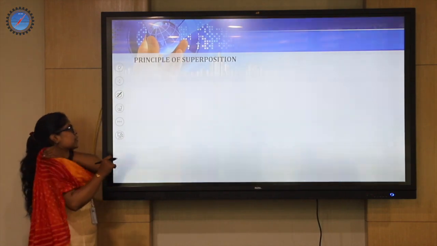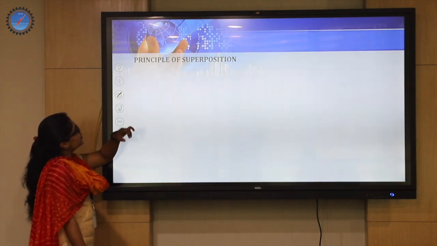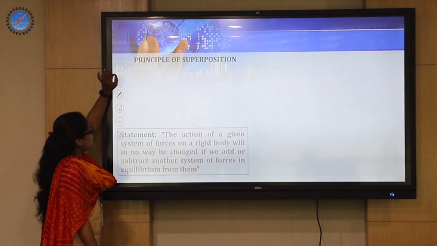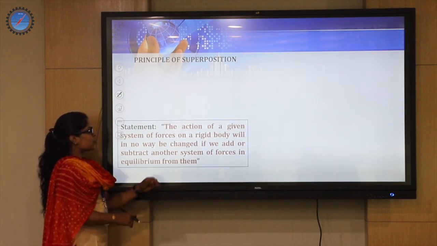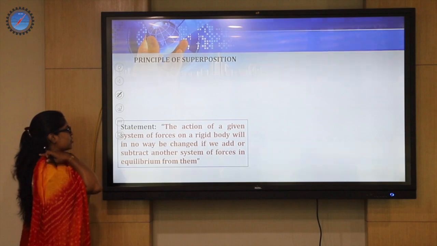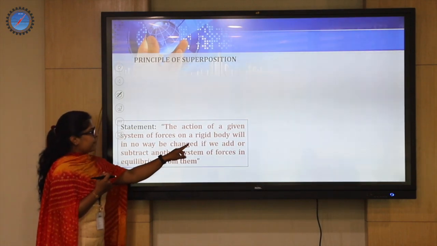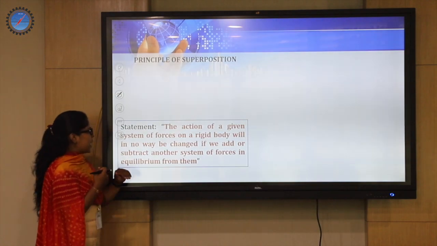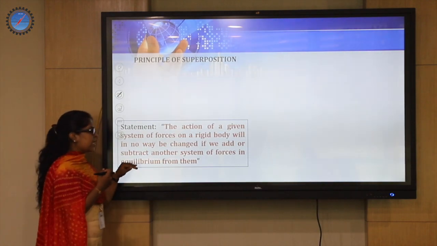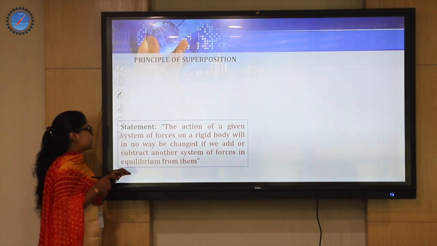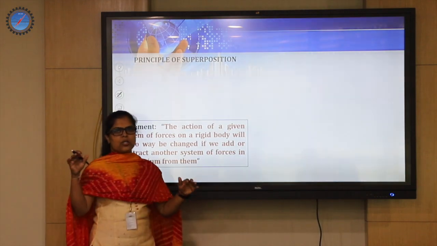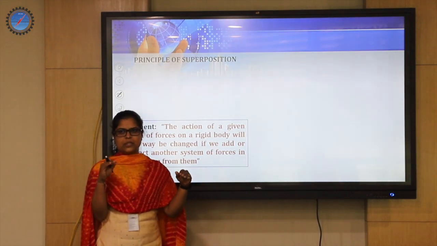So next we have the second principle called the principle of superposition. The definition states that the action of a given system of forces on a rigid body will in no way be changed if we add or subtract another system of forces in equilibrium from them. So the best example is, assume that two children are playing on a seesaw.